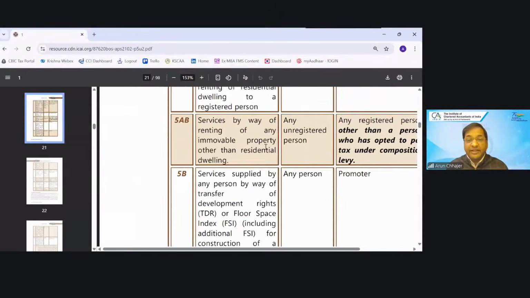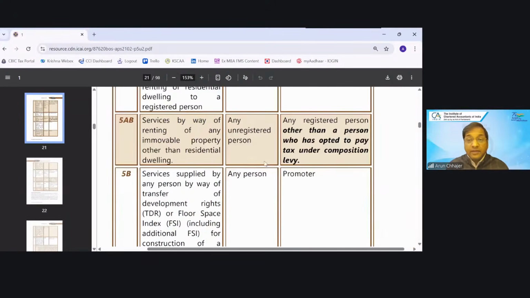Service by way of renting of immovable property other than residential. Any registered person, it can be a restaurant, a trader, a manufacturer, or any other service provider who has obtained registration under composition, is not required to pay the tax under RCM on commercial building received from an unregistered person. Correct.